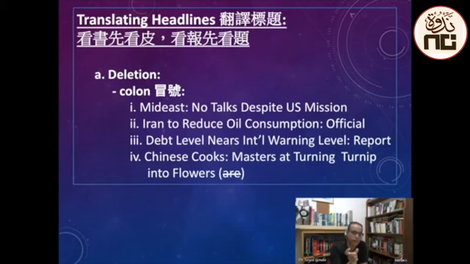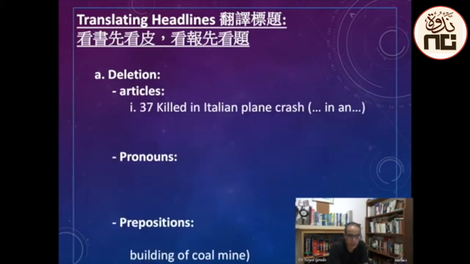But in order to save space on the page, we use colons and commas instead of certain words. We can say, for example, 37 killed in Italian plane crash. In the headline, try to delete the articles a, the, or an. You don't use them in headlines, like 37 killed in Italian plane crash.